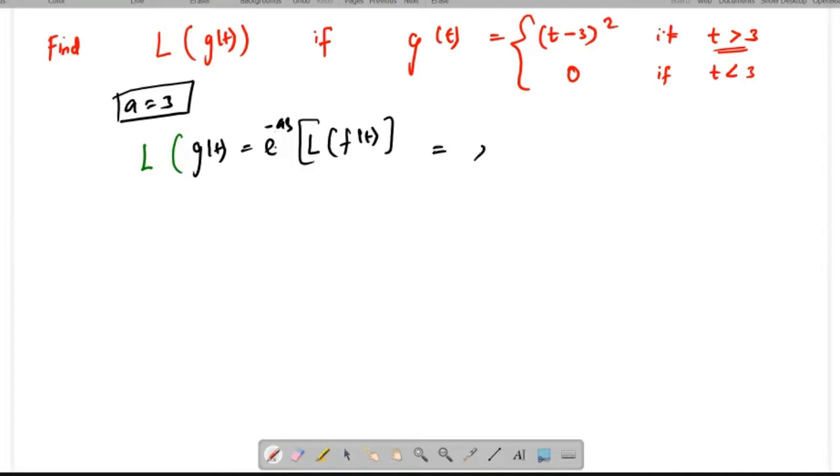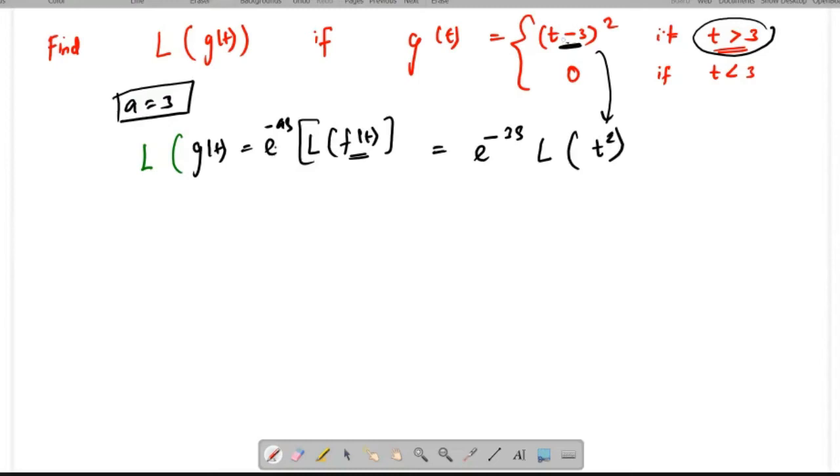This is equal to e power minus 3s times L of f of t, where f of t is t power 2. So you have to compress t minus 3 as t. From this part you can take only t power 2. Sometimes the interval may change, but in this closed bracket it should be changed.